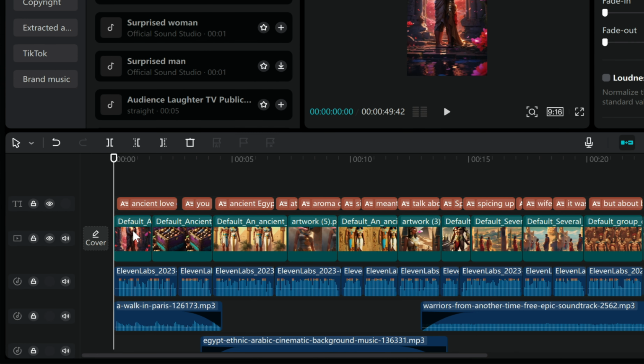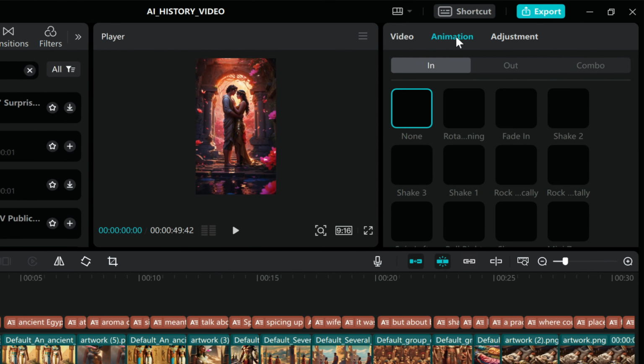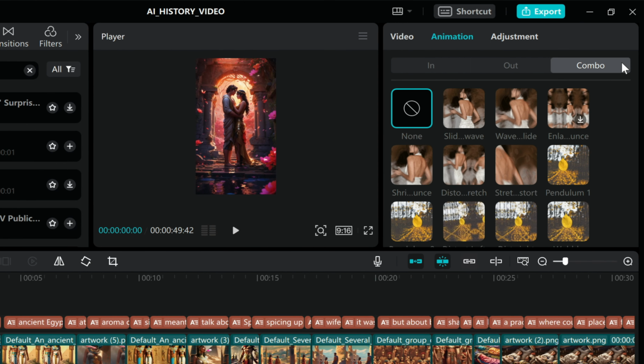Go to animation and select the ones you want to add, and looping animations between the cuts. We'll especially use the pendulum.